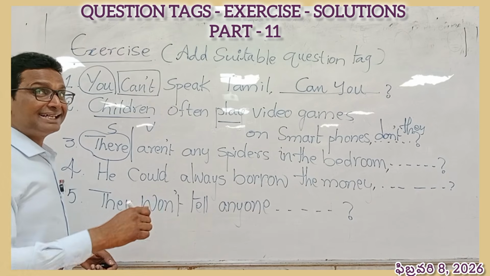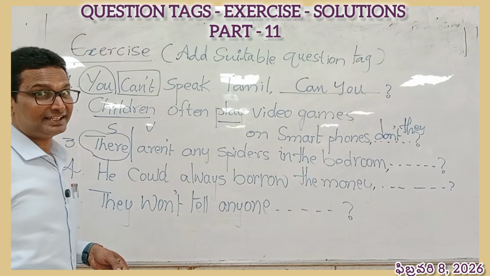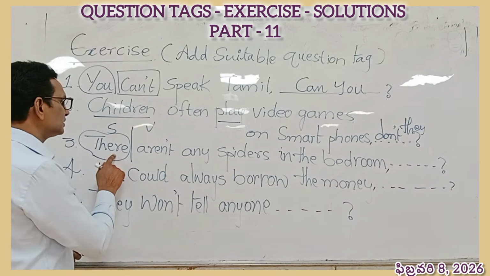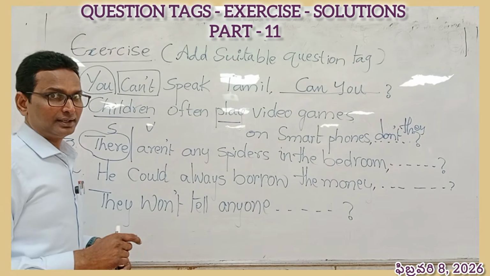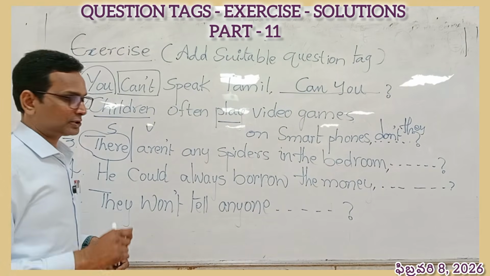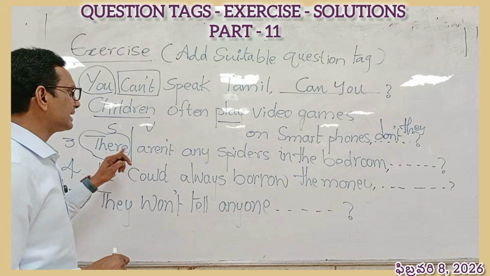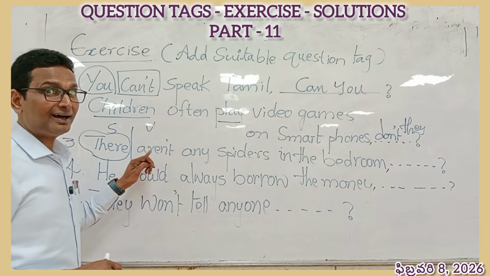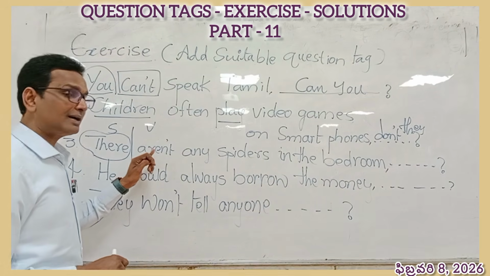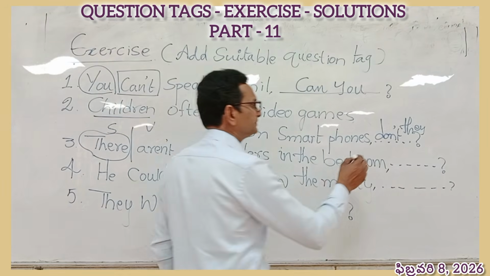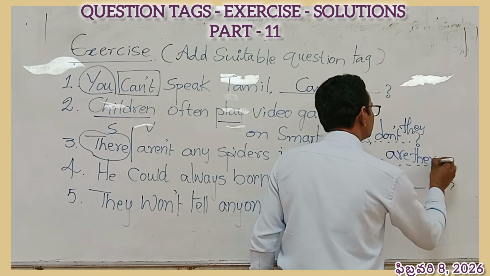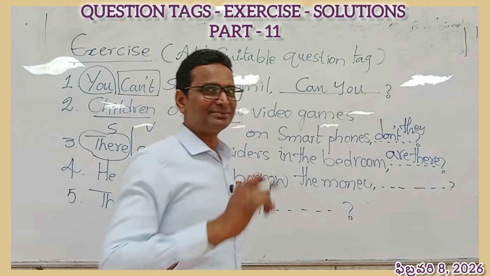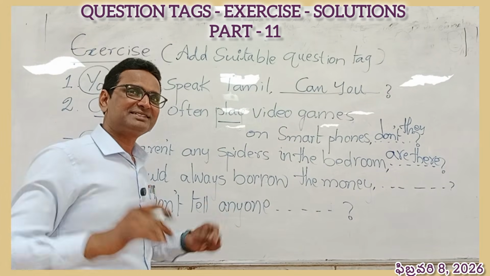If the subject begins with there, we have to write the same subject without any change. This is one of the rules under question tag discussion. So we will pick the subject and we will write only are. We don't use aren't. Let's do it. Are there. Is it clear? Very simple, right? You will get 100% marks.